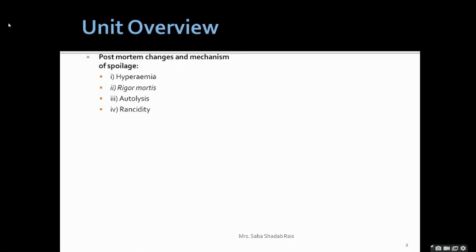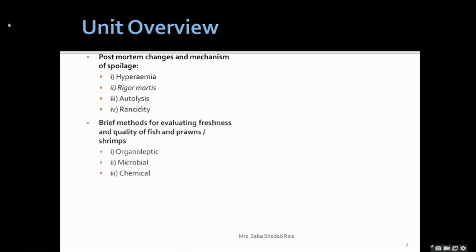Students, you must remember that these changes occur one after another, so it is compulsory for you to remember them in the correct sequence. First will be the hyperemia, then rigor mortis followed by the autolysis, and at the end you will find that the rancidity is occurring.